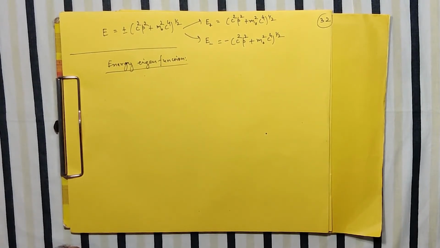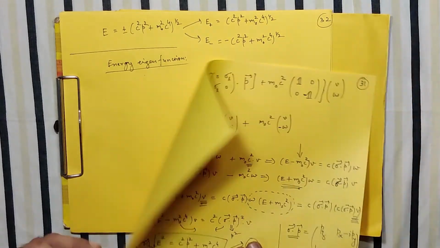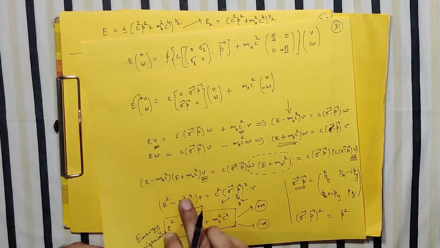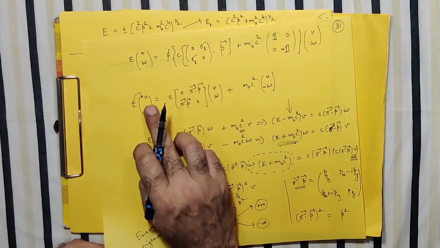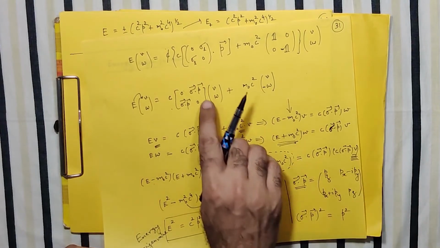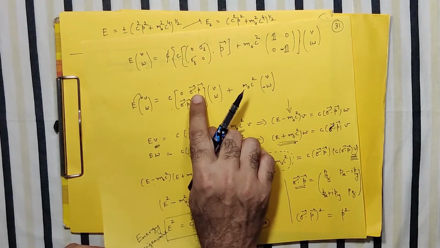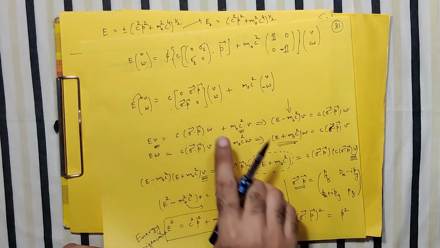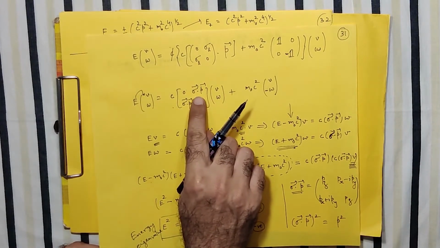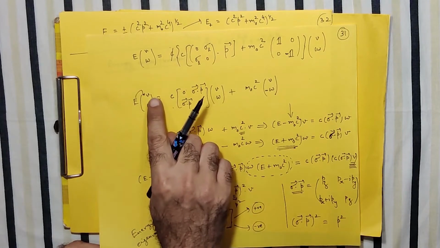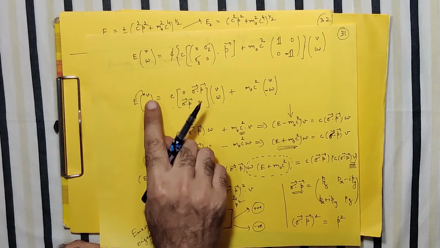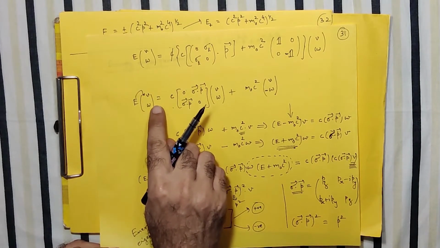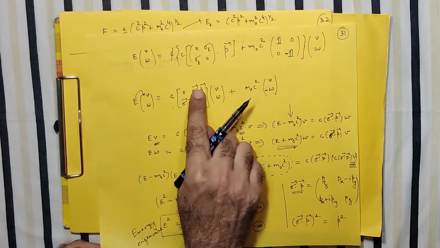Before we start, let's have that equation again: in the expression of the eigenfunctions v and w, you know there is a presence of the Pauli matrix, and the Pauli matrix is a 2 cross 2 matrix. So that indicates that for each eigenfunction v and w, we have 2 possible solutions.